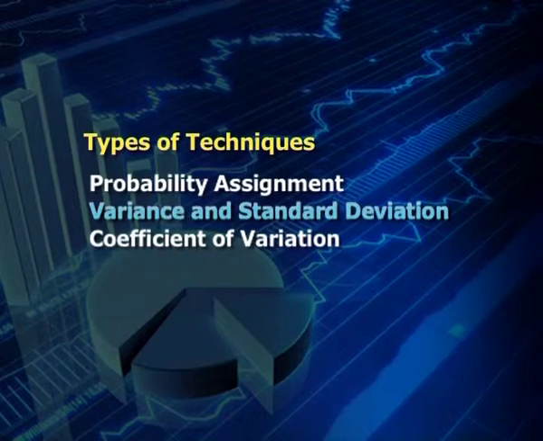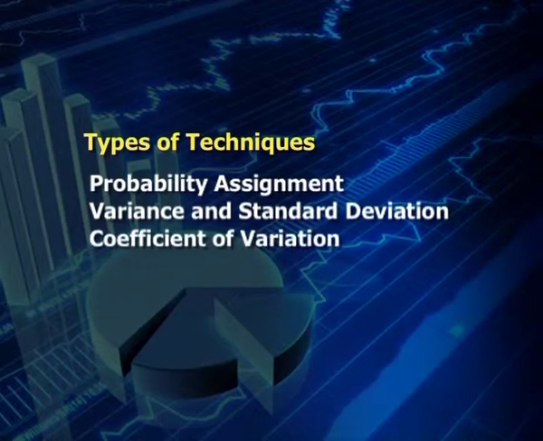The other technique is variance and standard deviation. The dispersion, that is, the actual cash flows being different from the expected ones, indicates the risk. A common measure of this risk is standard deviation or variance. If the standard deviation is high, then it indicates that there are large deviations and the project is more risky.